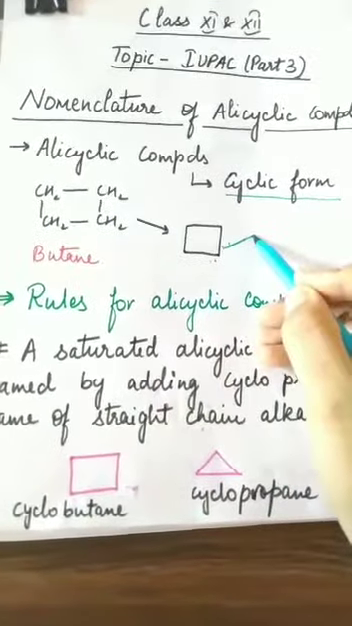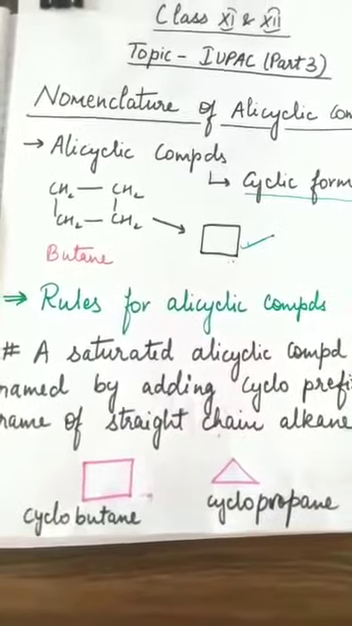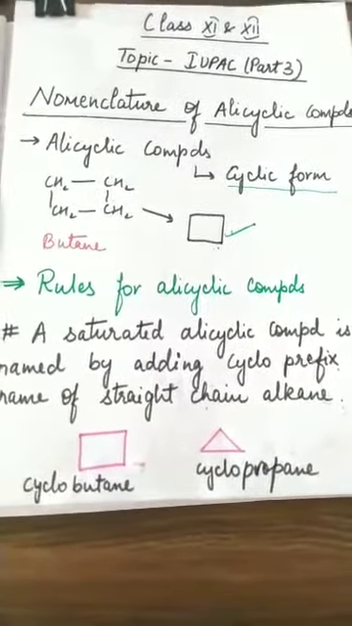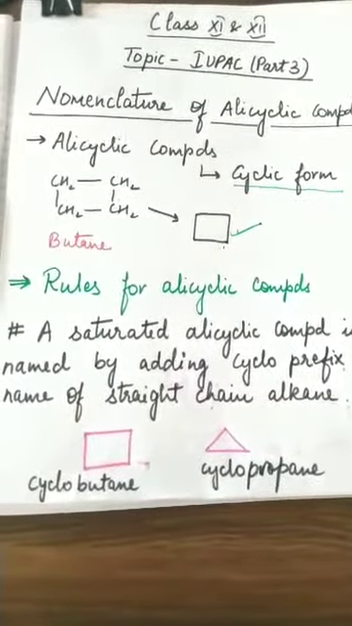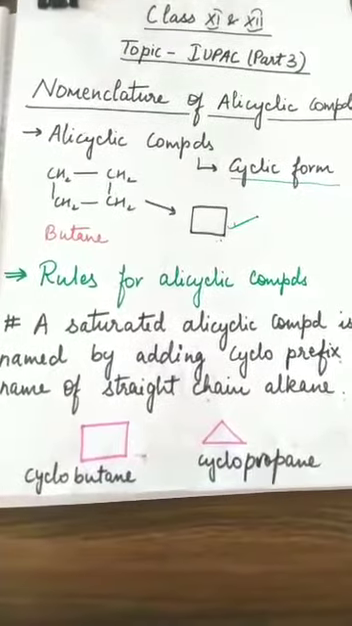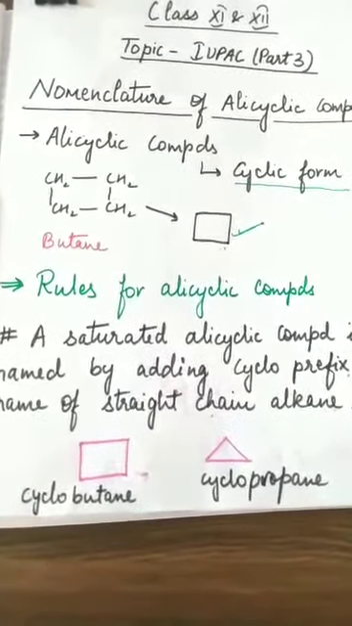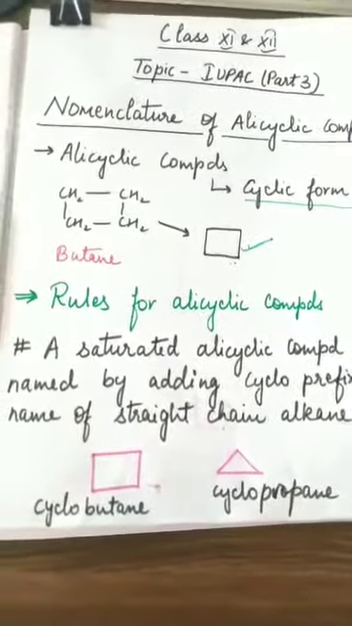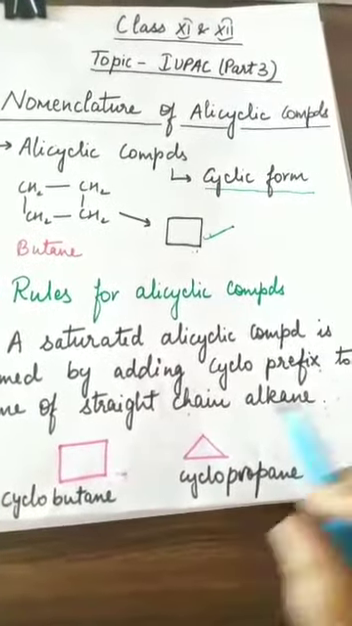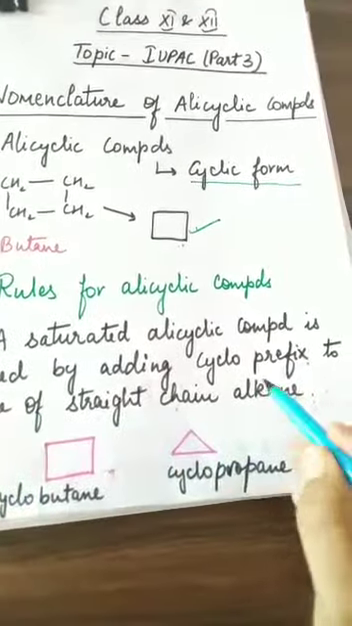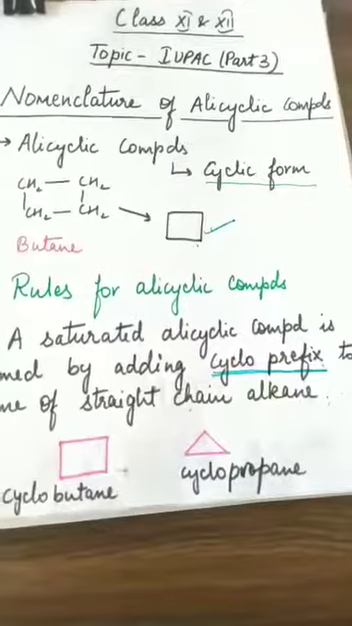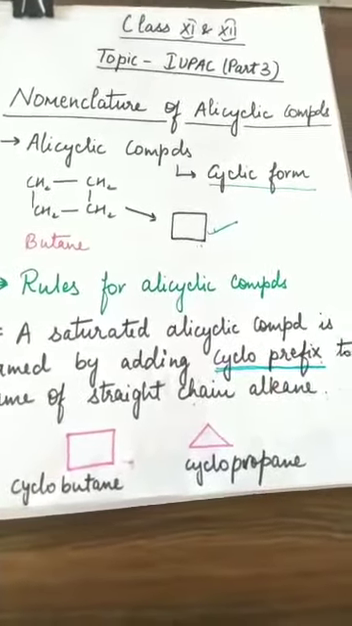Now we will see rules for alicyclic compounds. There are different rules for alicyclic compounds. Till now we have studied the IUPAC rules for a single chain or more than one chain. Now we will study the rules for alicyclic compounds, that is, the cyclic form of compounds. The first rule is that a saturated alicyclic compound is named by adding the cyclo prefix. We will add the cyclo prefix to these compounds because they are cyclic.